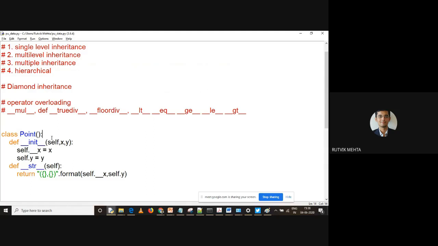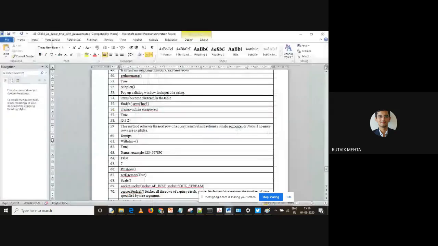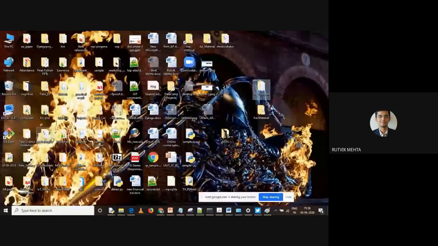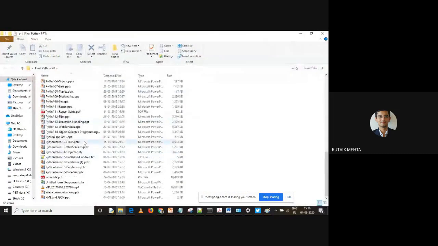We have to cover one last concept, but I think we won't be able to cover it because it is a bit complex. We have to discuss method resolution order. But before we go into the details, let me show you one example of how we can work with overloading also. I'm moving to the overloading part.